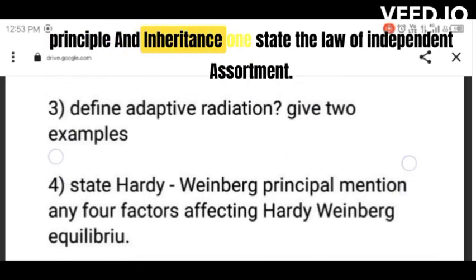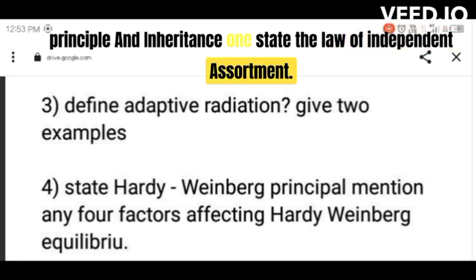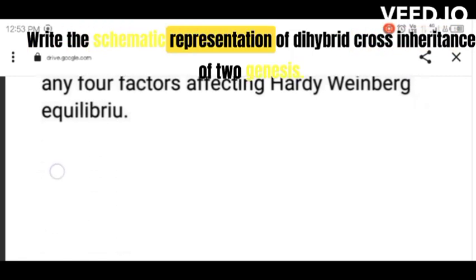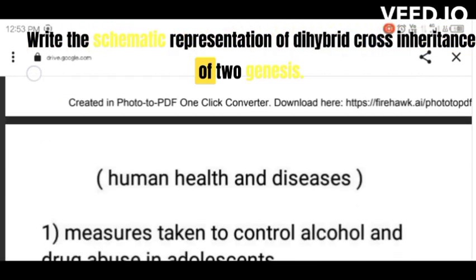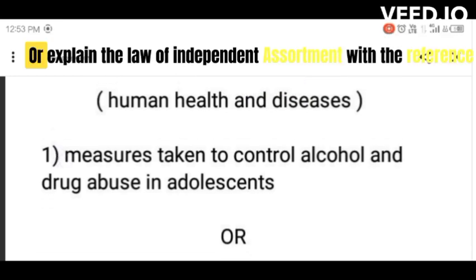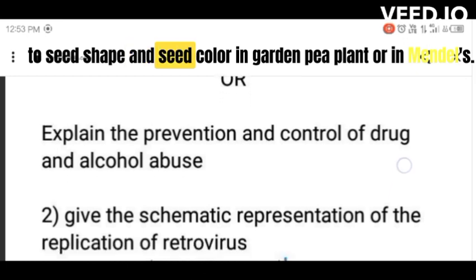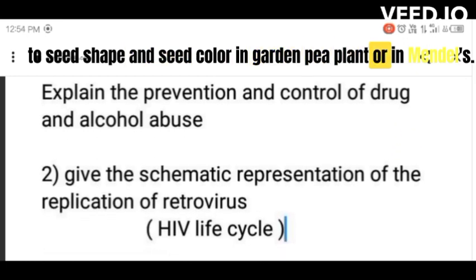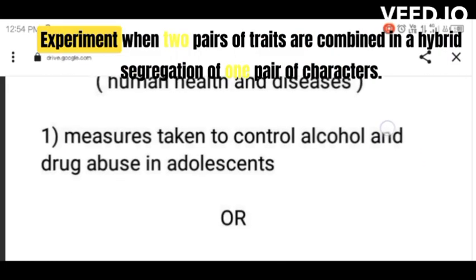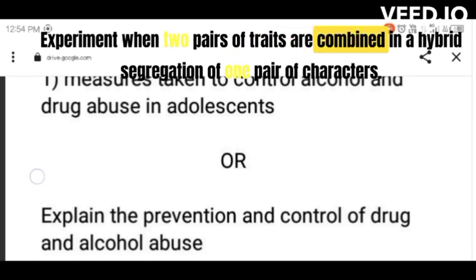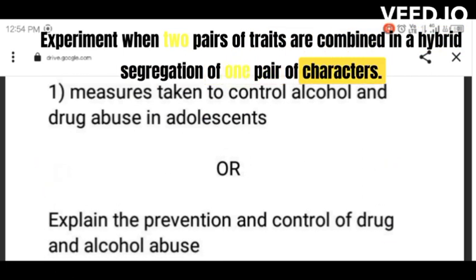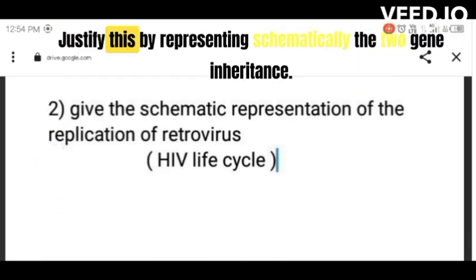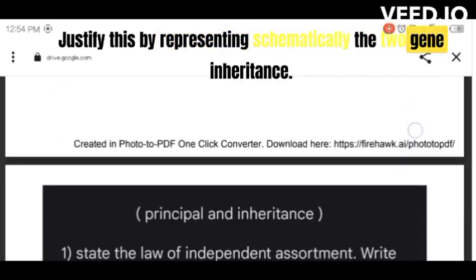Principles of inheritance. 1. State the law of independent assortment. Write the schematic representation of dihybrid cross inheritance of 2 genes. OR. Explain the law of independent assortment with reference to seed shape and seed color in garden pea plant. OR. In Mendel's experiment, when 2 pairs of traits are combined in a hybrid, segregation of 1 pair of characters is independent of the other. Justify this by representing schematically the 2 gene inheritance.